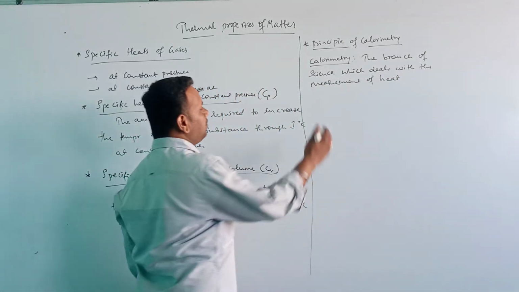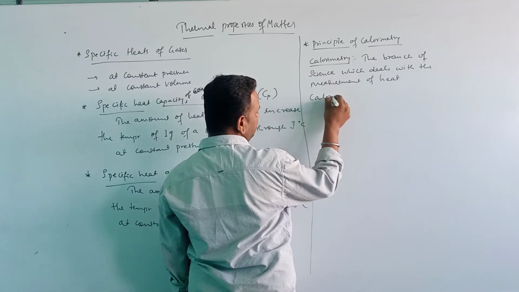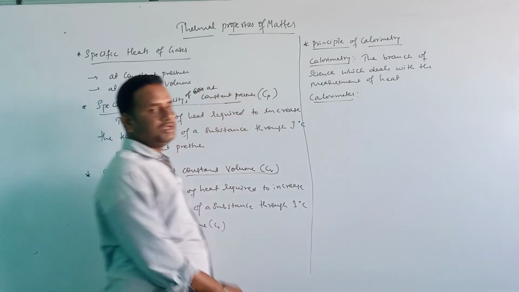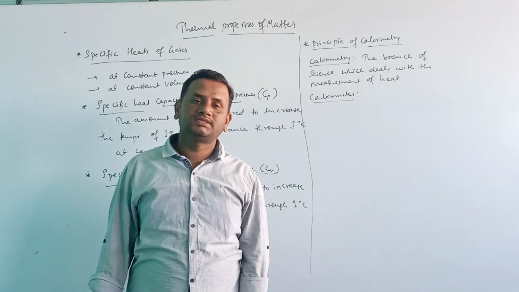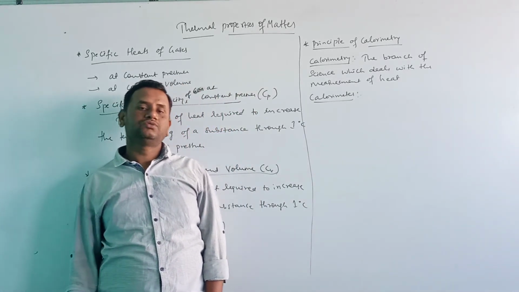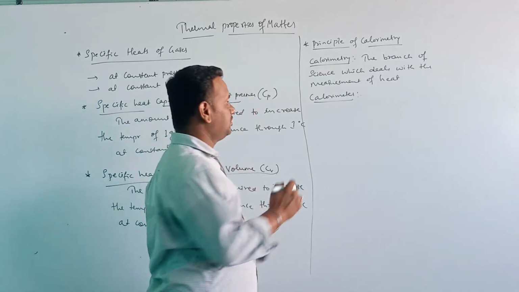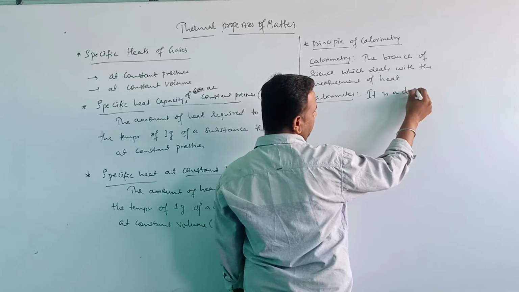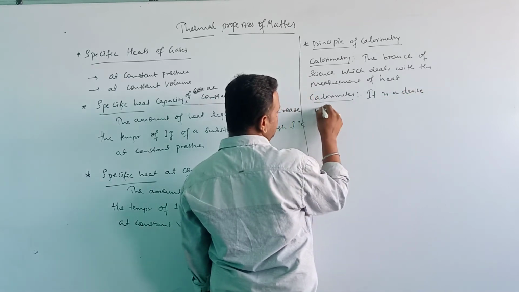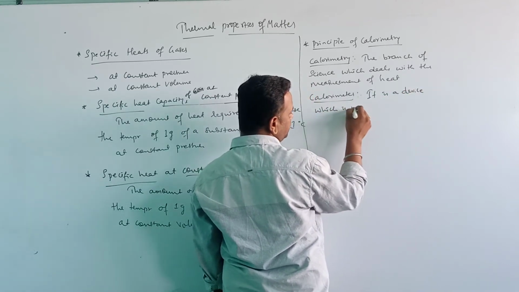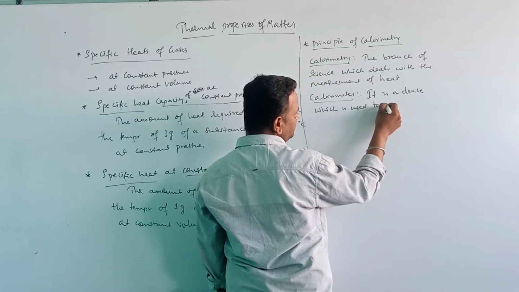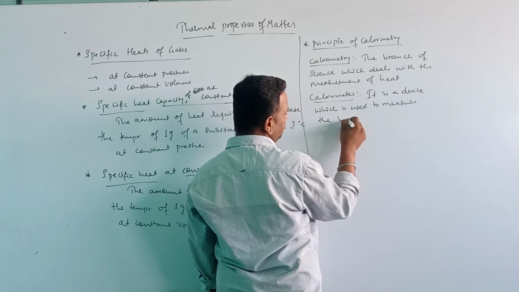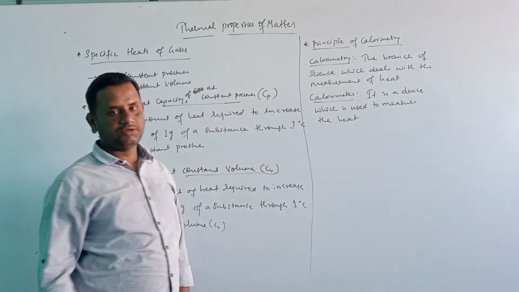Now the calorimeter. A calorimeter is a device which is used to measure the heat. It is a device which is used to measure the heat, called a calorimeter.